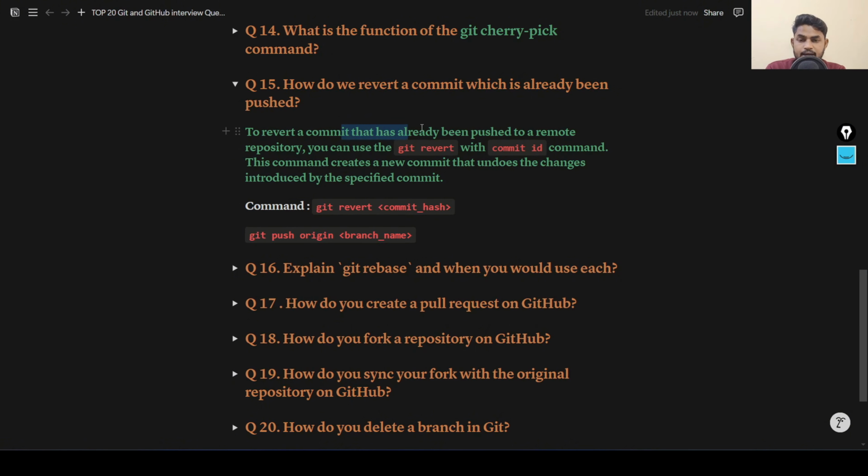To revert a commit that has already been pushed to a remote repository, you can use git revert with the commit id, and that creates a new commit that undoes the changes introduced by the specified commit. Okay, so let's move to the next question.